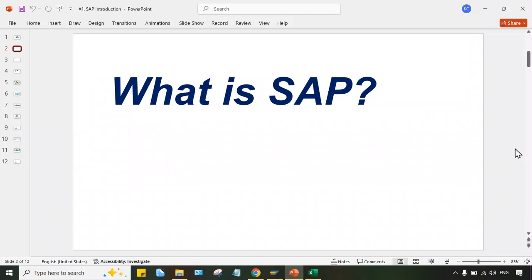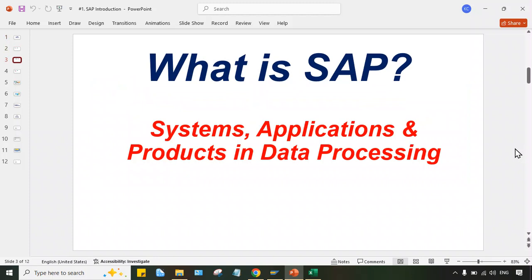So here is the first slide and look at here guys what is written. What is SAP? Okay, so here is the answer. Systems, applications and product in data processing. Is it a correct answer guys? See, if I ask the same question from anybody, most of you will give the same answer: systems, application, and product in data processing. But I'll tell you guys, this is not 100% correct answer. This is just the full form of SAP. SAP stands for systems, applications, and product in data processing.